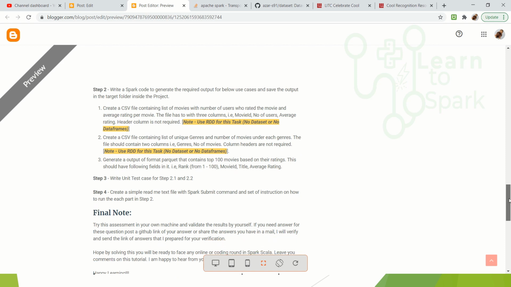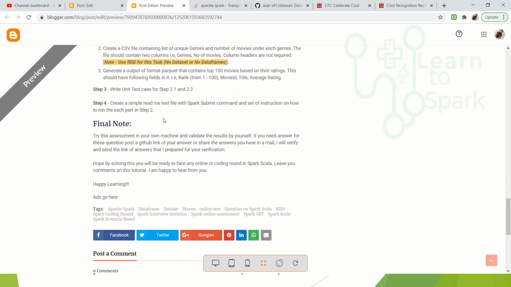And then finally, after building a jar, they are asking you to create a readme text file which will list all the Spark submit commands for all the class files that you have prepared inside the jar, so that they can run them on their own machine. So that is step 4, where they are asking you to prepare a readme text file with the Spark commands, and also give them a set of instructions on how to run this, like what are the parameters we need to pass to that Spark submit, what is the input parameter and what is the output parameter. Those are the information that we need to specify.